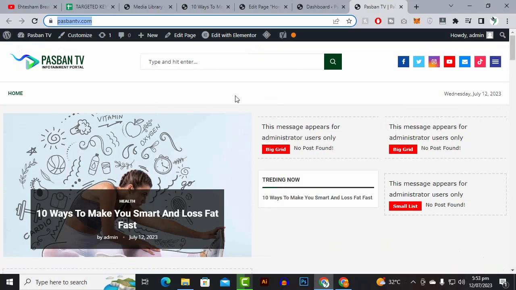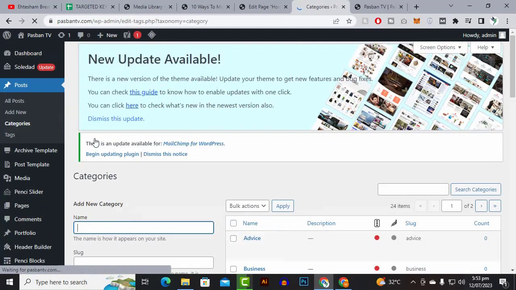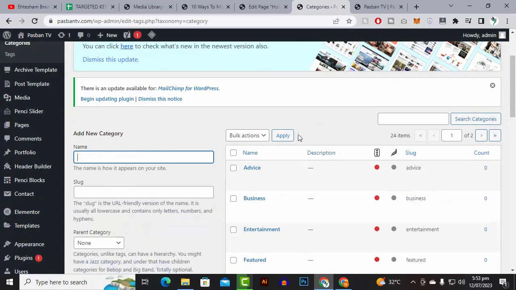Currently you can see that we have this menu which is totally blank, and in the past we have added certain categories which we will utilize in our website, and some categories are irrelevant.